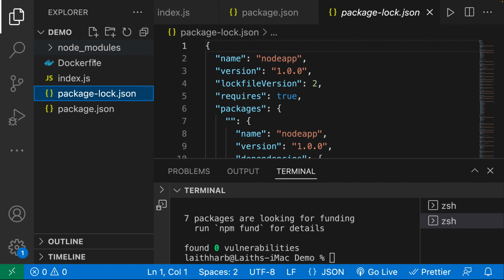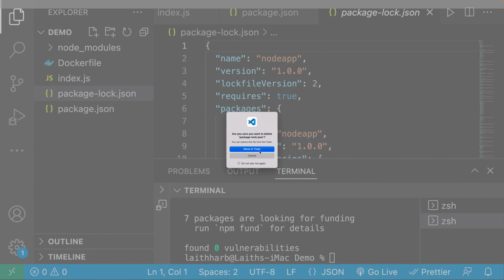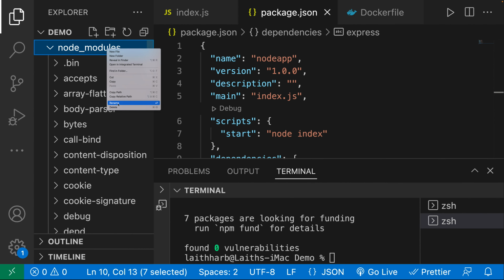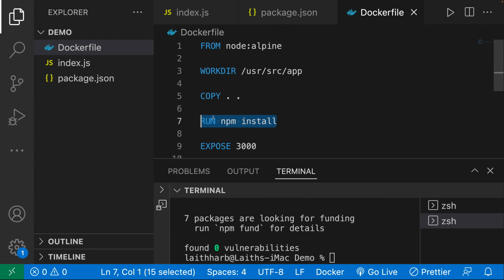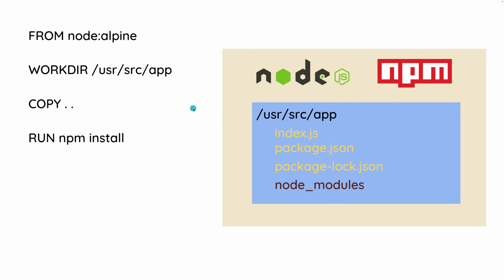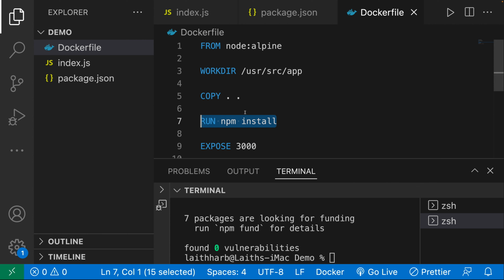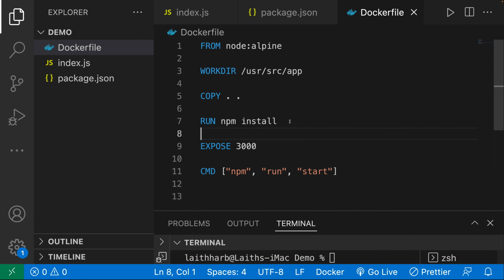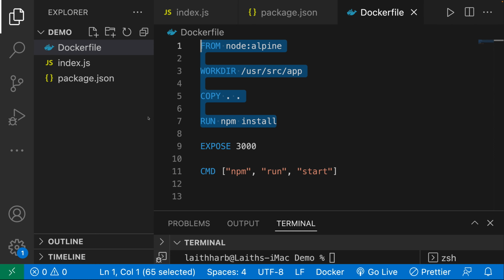So we need to somehow get these two things inside of our container. How do we do that? Well, we run npm install. And that is exactly what this command here is doing. It's running npm install. And as soon as we run npm install, we get our package-lock.json as well as our node_modules. So that right there is, for this Dockerfile, all it is that we're doing to add everything that we need to run our application inside of this container.